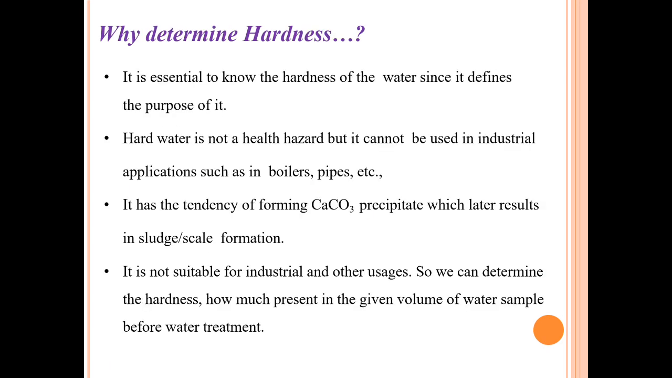Why determine hardness? It is essential to know the hardness of the water since it defines the purpose of its use. Hard water is not a health hazard, but it cannot be used in industrial applications such as in boilers and pipes, etc. It has the tendency of forming calcium carbonate precipitate, which later results in sludge and scale formation. It is not suitable for industrial and other usages, so we determine how much hardness is present in the given volume of water sample before water treatment.